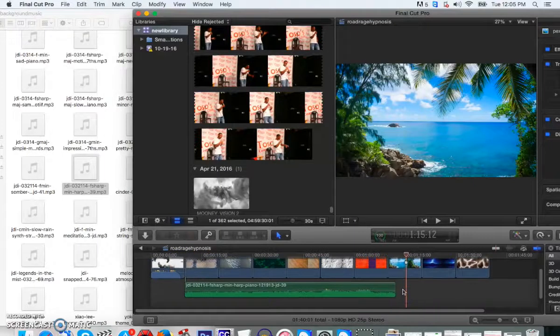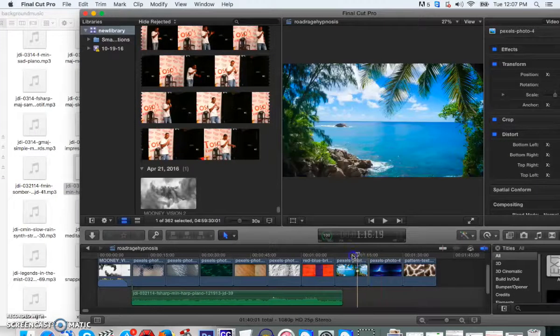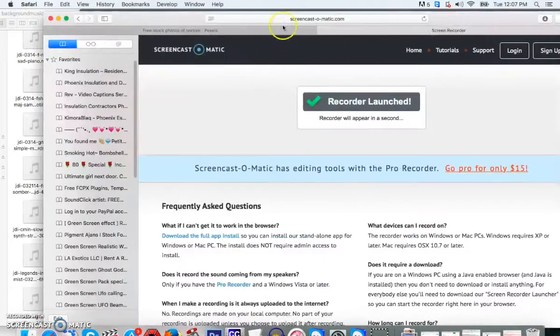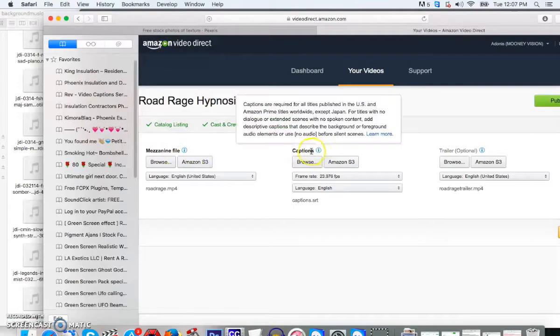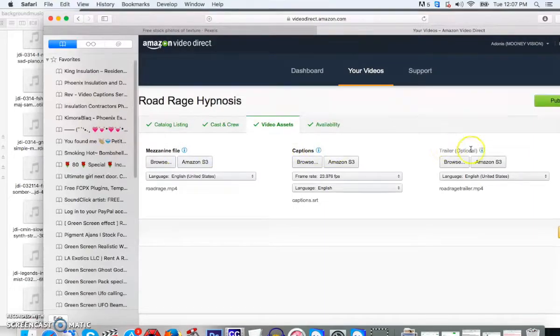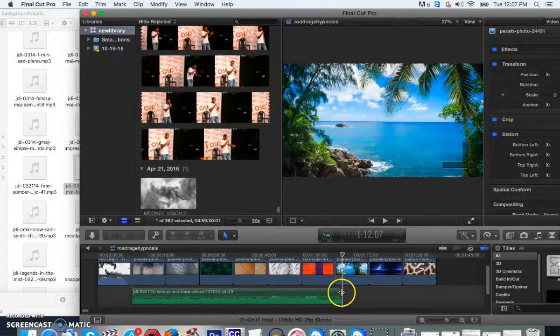The first thing we're trying to do is make the movie trailer. Remember, in this section over here, there's a mezzanine file. That's where the actual movie goes. There's a caption section. That's where the caption goes. And here's where the trailer goes. So you need to upload a trailer as well.